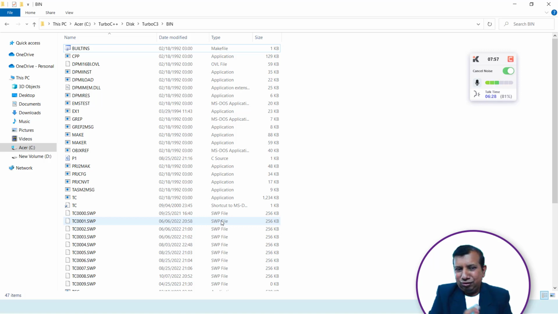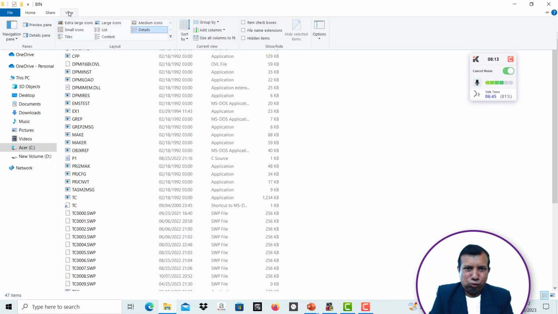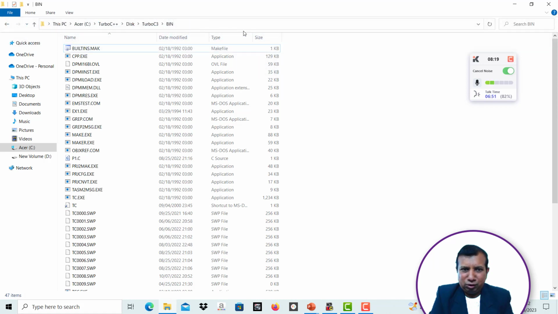And to understand these types, whether it is a text file, a Word file, or an Excel file, every file has its extension. Okay, now in this folder I have just hidden the extension. So to view the extension of a file, you can go to the view option and here you can tick mark file name extensions. You just click on it, just select it. Now here you can see different extensions.